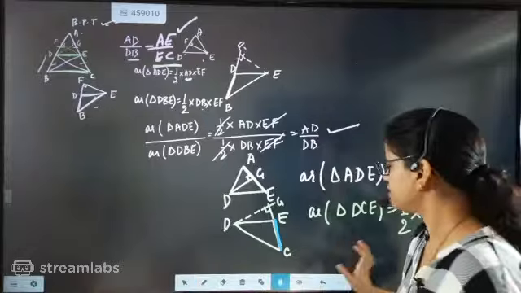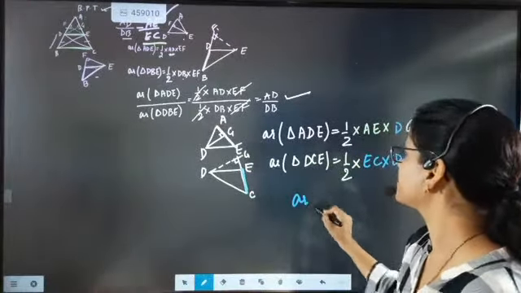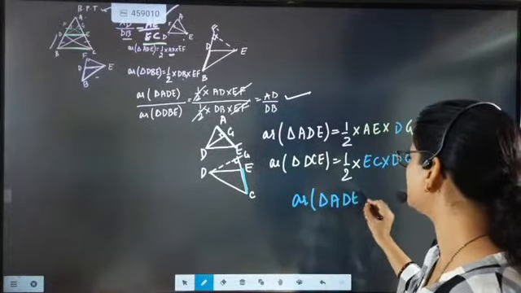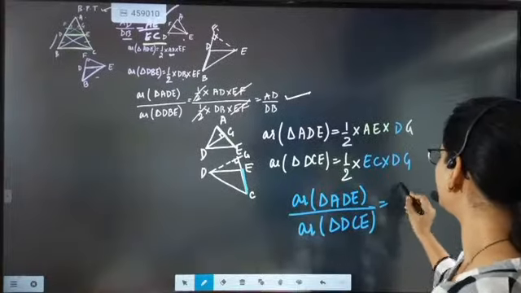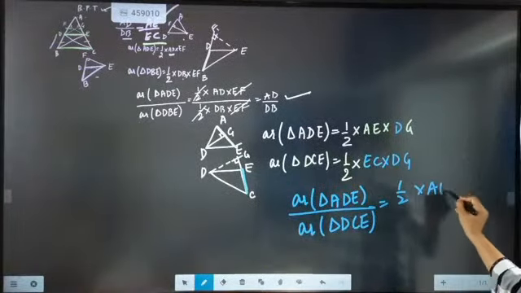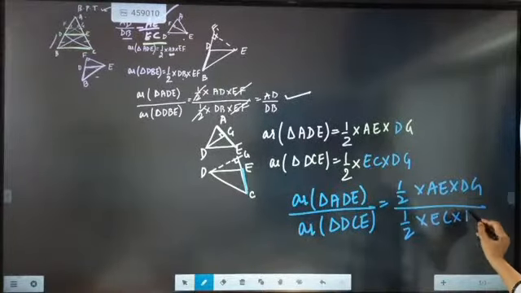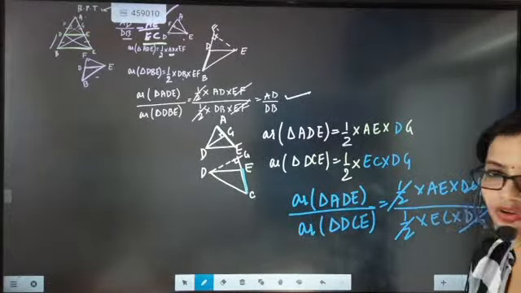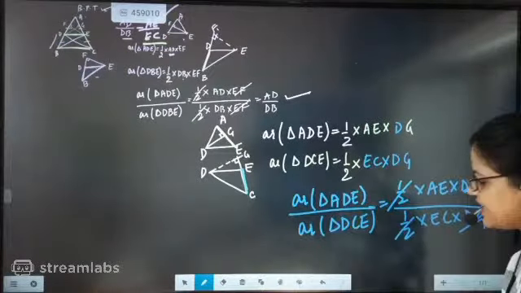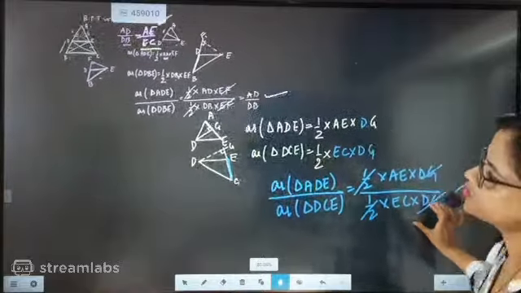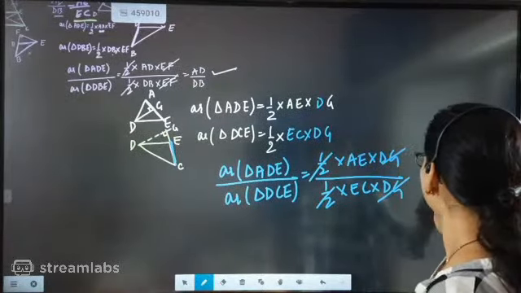Now divide it, because now you want the ratio AE by EC. Once you divide, area of triangle ADE by area of triangle DCE will be equal to half AE into DG by half EC into DG. Story over, beta. Now this area ratio gives you the expected ratio, AE by EC. So now we got the ratio AE by EC.